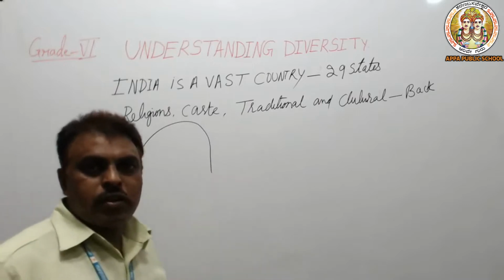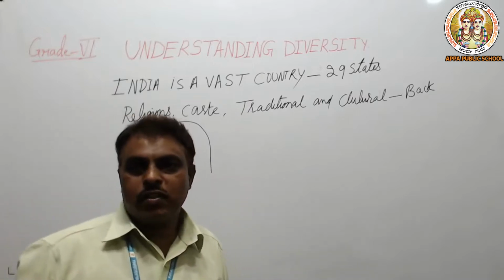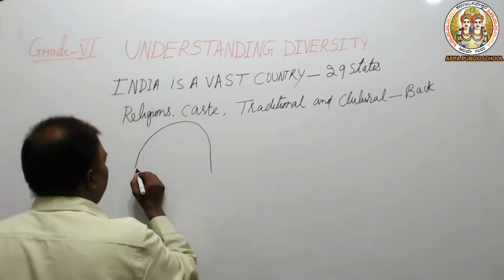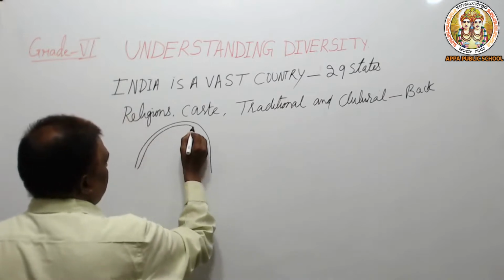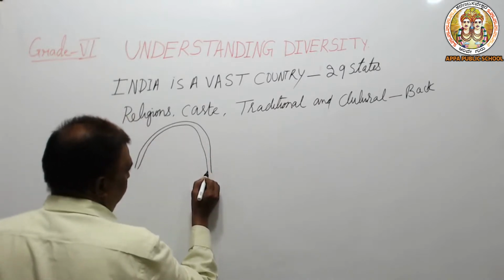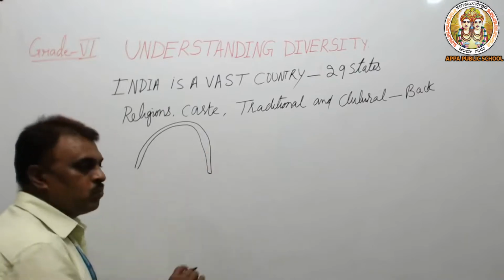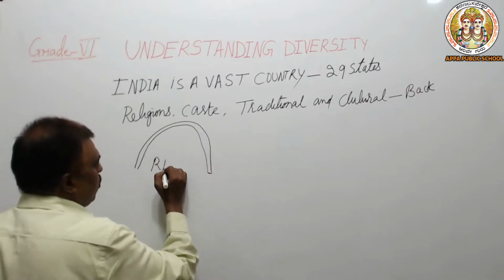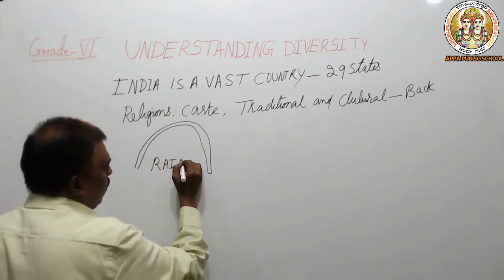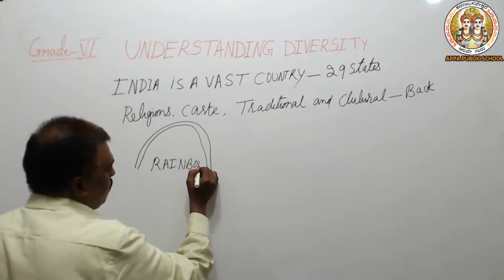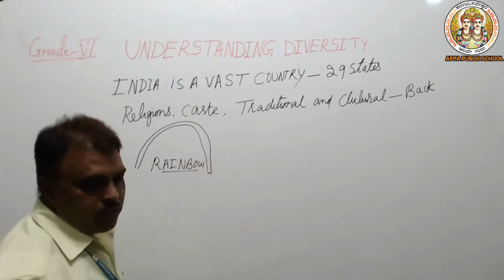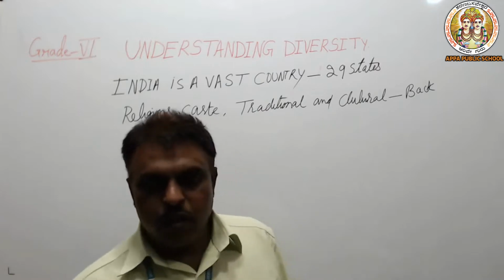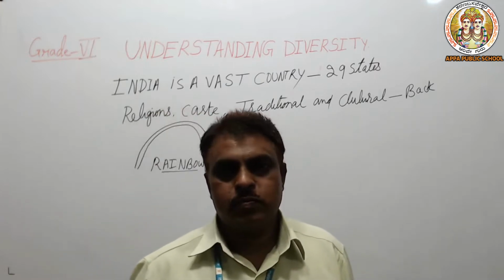How many colors do we have in a rainbow? There are 7 colors in the rainbow, and we are tied with the 7 colors. When the rain comes, after the rain, we can see the rainbow with the 7 thick colors.